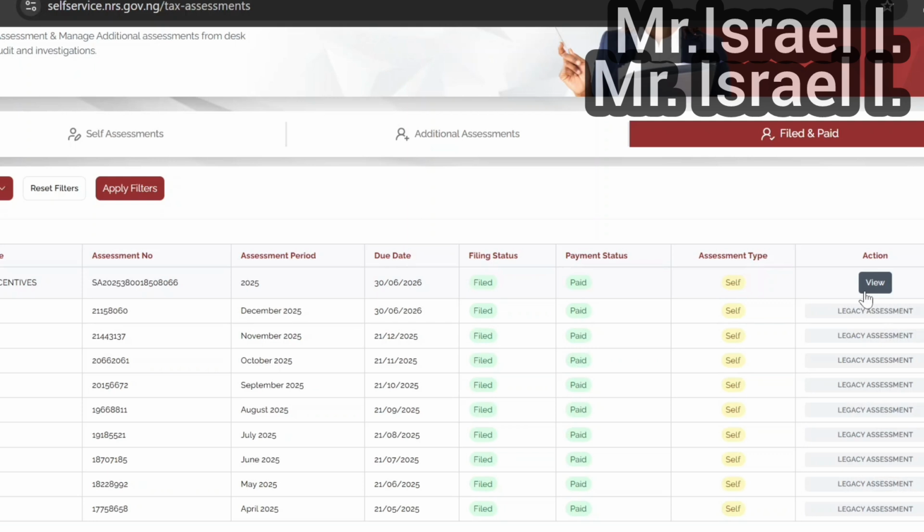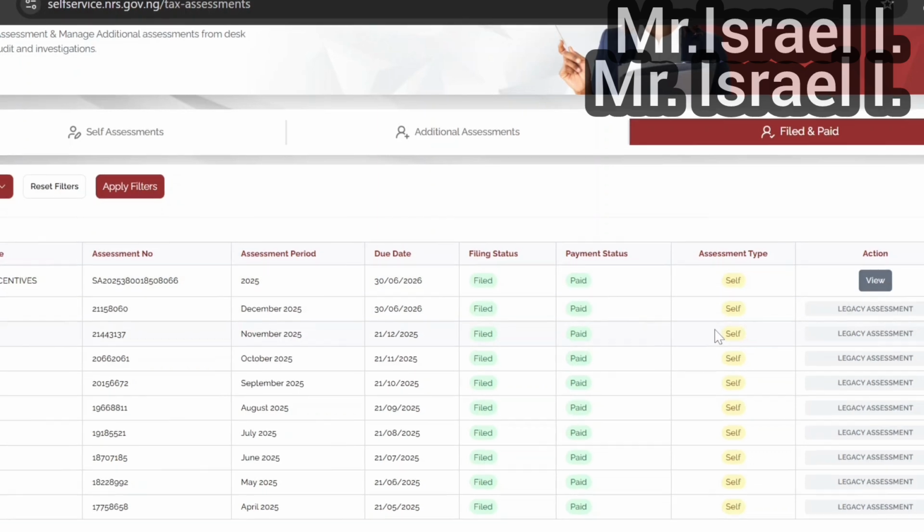Yes, I think if you have any filing to do, just go ahead and file. Maybe they are giving waivers on this penalty because we know the system is still starting. Yes, it's still fragile, still young. Just go ahead and file. If you are filing for a company, you will see where they will say, okay, you are going to pay penalty of such amount. But NGOs, this one is an NGO now. We are filing after the deadline and we did not see any penalty. So you can be lucky, you will not see any penalty. Just go ahead and give it a trial and see what Rev360 has for you, right?